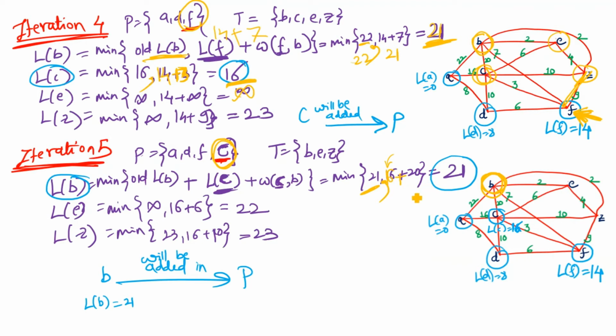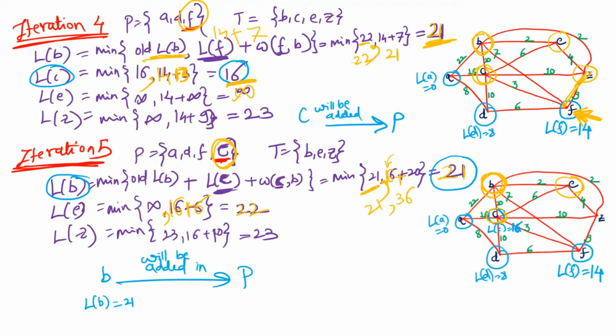So 16 plus 20 is 36, and 21, 36, the minimum value is 21, so that will be written. In the same way we have to find out the length of E. The length of E in the last iteration was infinity, comma, the length of the recently added vertex, that is C. So the value of C was 16, plus C to E, the edge value of that particular edge, that is 6. So that is 16 plus 6, which is 22. So infinity and 22, the smallest value is 22, that will be written.